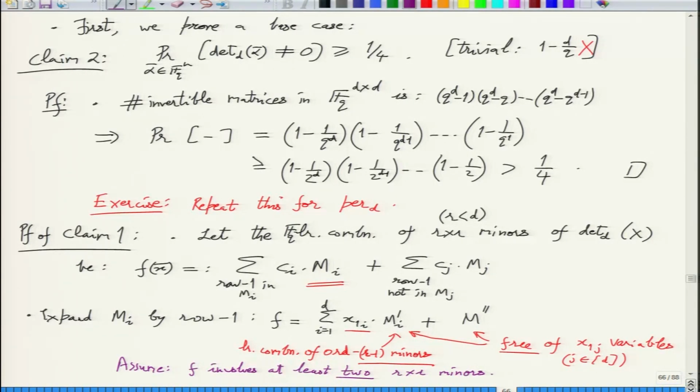And hence we can assume that at least one of the Mi primes is non-zero formally. Okay.